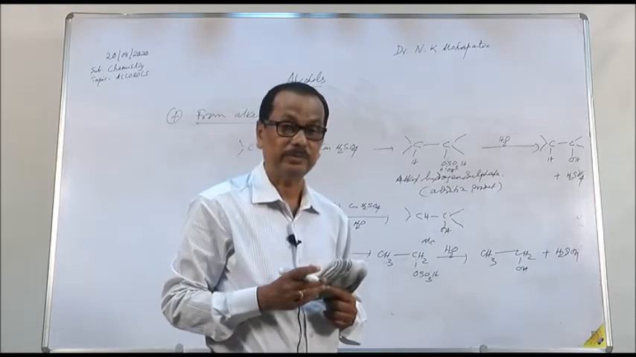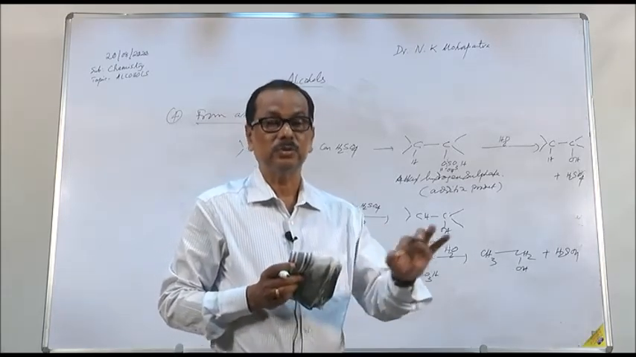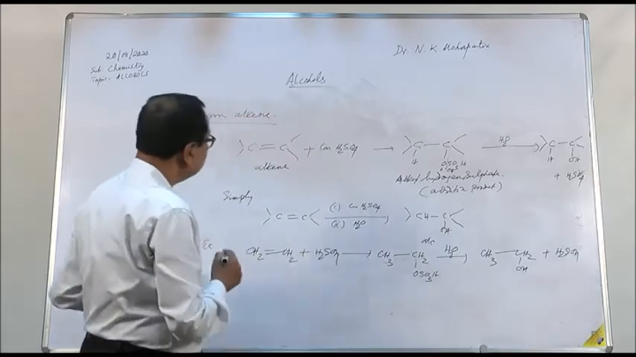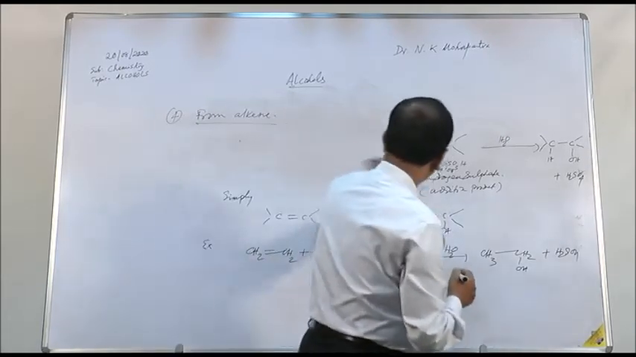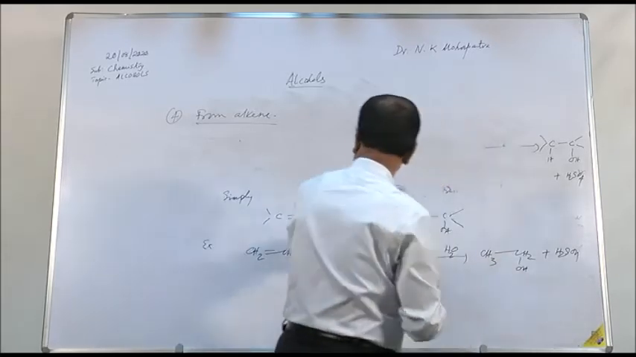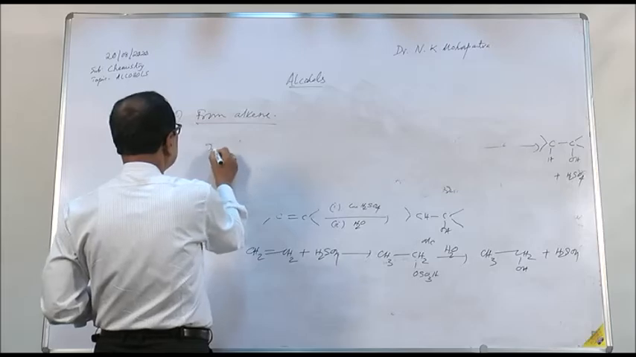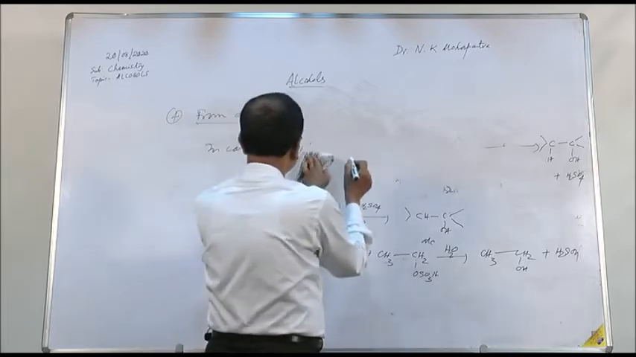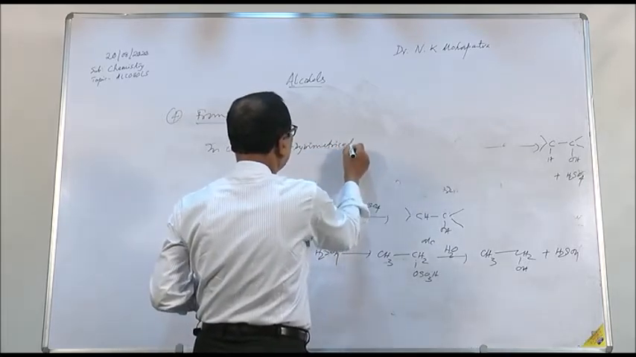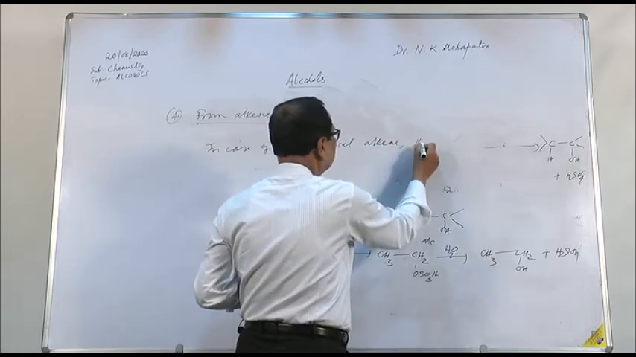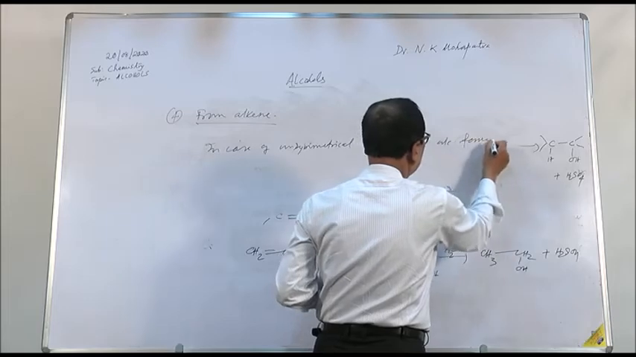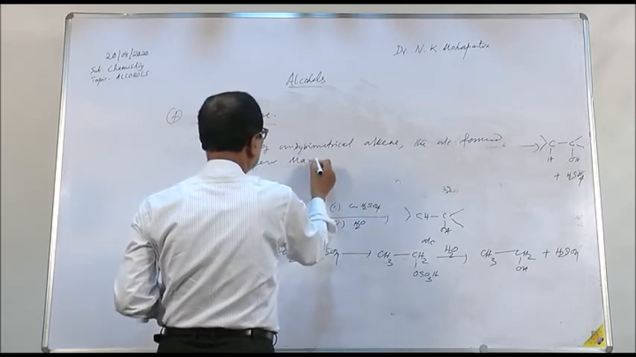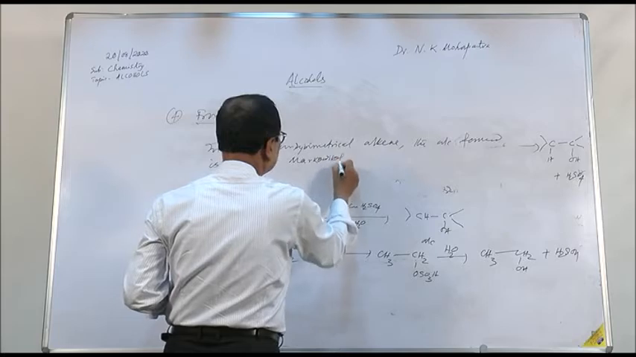But here, if the alkene is an unsymmetrical one, the alcohol formed will be as per Markovnikov rule, where the negative part of the addendum goes to that carbon atom which contains less number of hydrogen atoms. So in case of unsymmetrical alkene, the alcohol formed is as per Markovnikov's rule.